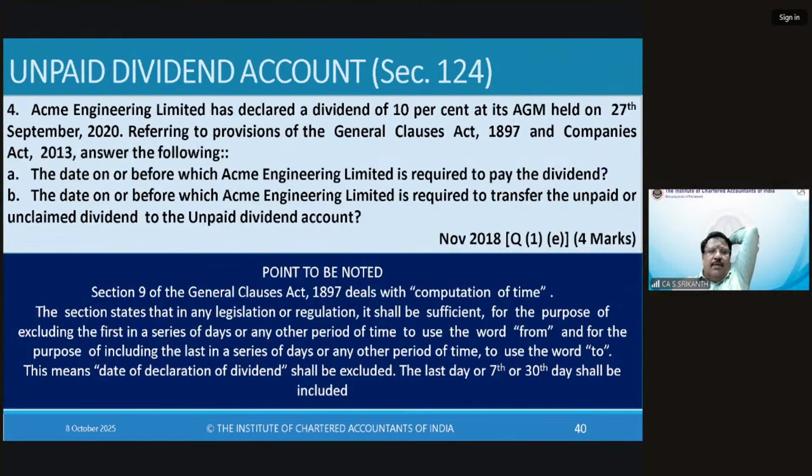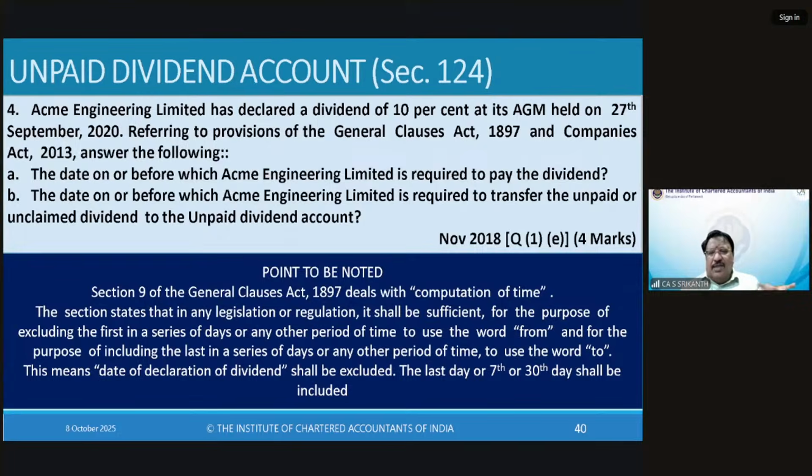Section 9 of the General Clauses Act, 1897, deals with computation of time. It's there in the syllabus, I think, to my knowledge. The section states that in any legislation or regulation, it shall be sufficient for the purpose of excluding the first in a series of days or any other period of time to use the word from, and for the purpose of including the last in the series of days or any other period of time to use the word to. So the law, by using from and to, clearly gives us the signal that the first in the series should not be included.